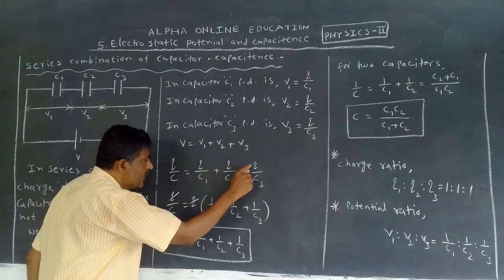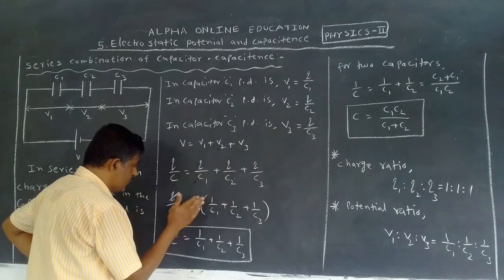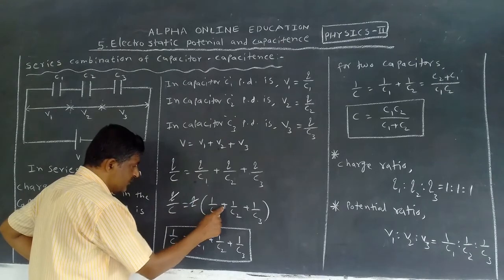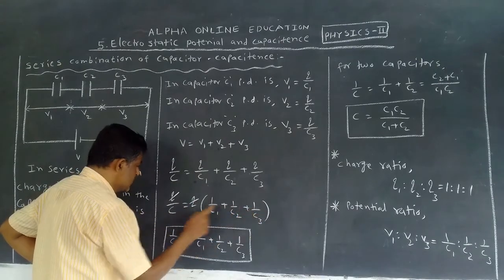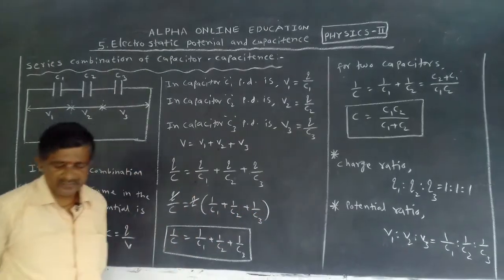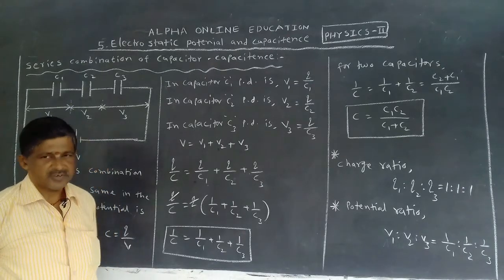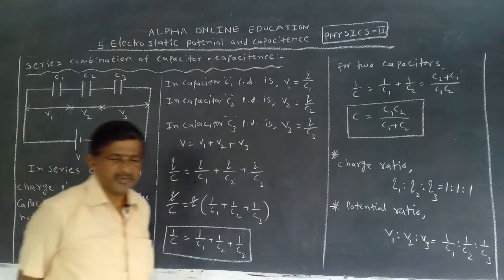Which is common in these 3? Q, so you take it outside. Q by C is equal to Q into 1 by C1 plus 1 by C2 plus 1 by C3. Q cancels, so we get 1 by C is equal to 1 by C1 plus 1 by C2 plus 1 by C3.